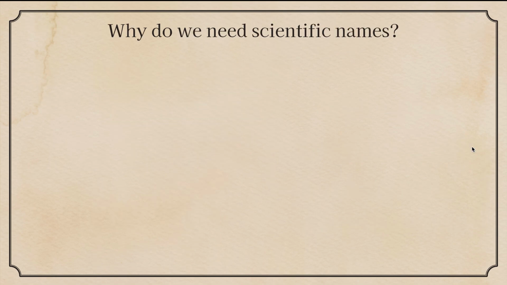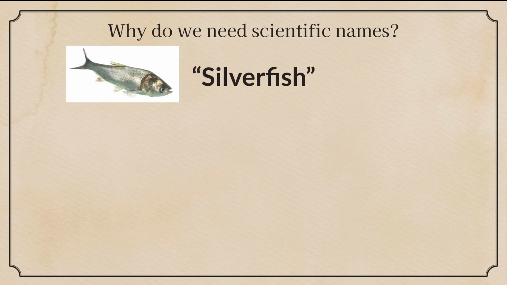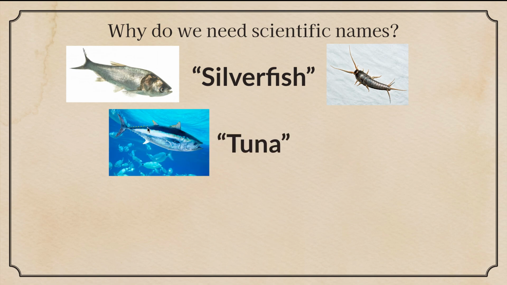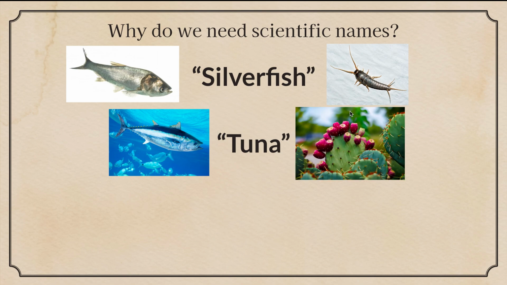Why do we need scientific names? ¿Para qué necesitamos nombres científicos? Let's say I have silverfish, un pescado plateado. This is a silverfish. This is also considered a silverfish. Este también es considerado un pescado plateado. Tuna. Tuna can be a fish or it can also be a plant. Tuna puede ser un pescado o una planta.